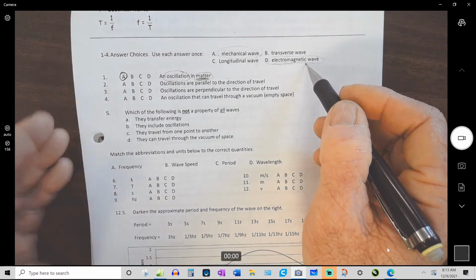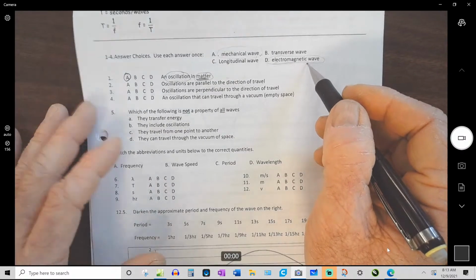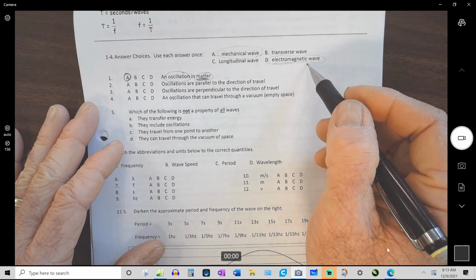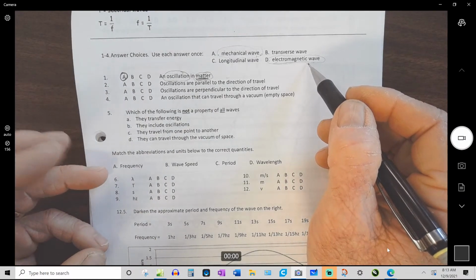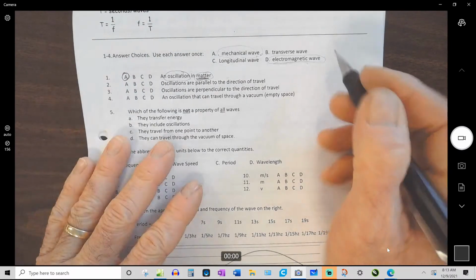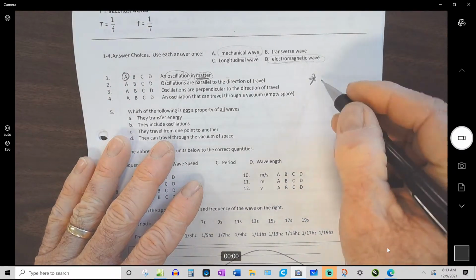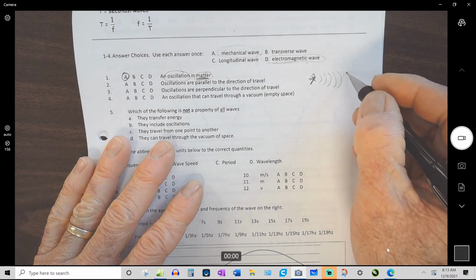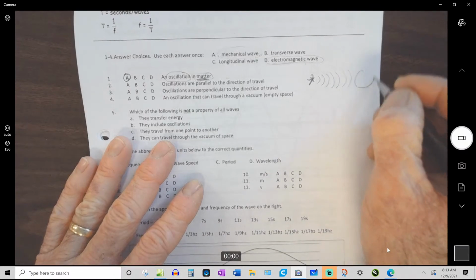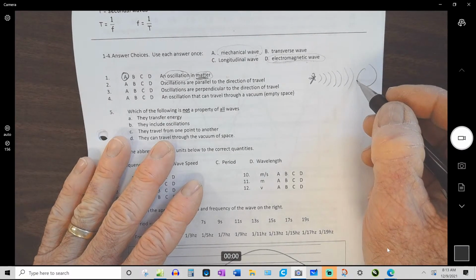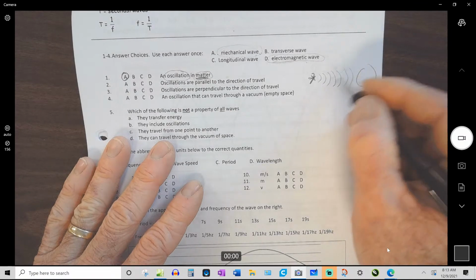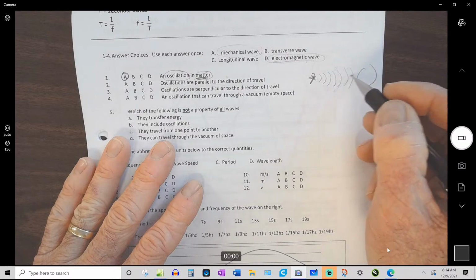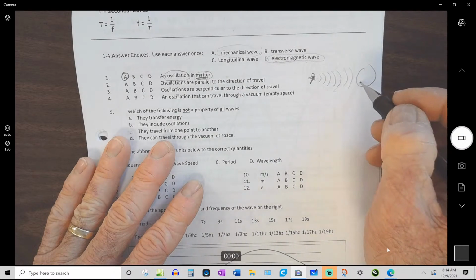If the sun blew up right now, huge explosion, could we hear it? Well, technically we couldn't hear it because hearing requires sound. So if this is the sun, I'll just draw it as a star like that. You have to have waves traveling through the air or through water or through some kind of material, and there's nothing out here. There's nothing for sound waves to travel through. So you can't have changes in air pressure between the sun and the earth because there is no air.